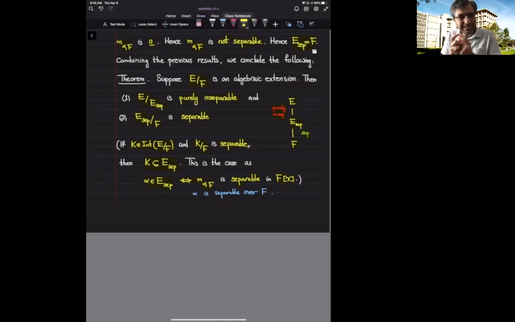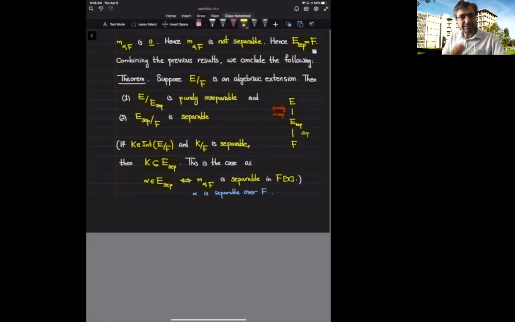Then that means that most likely there is an if and only if statement hidden there that says that this property holds for E over F if and only if it holds for E over K and K over F for every intermediate subfield K. We have seen this phenomenon for the concept of being algebraic.